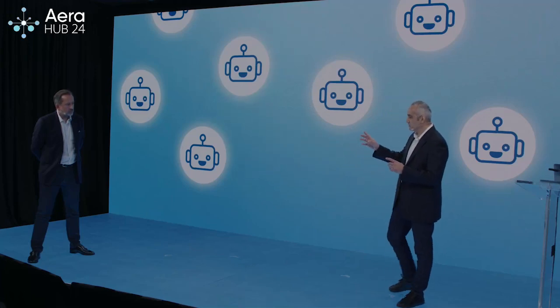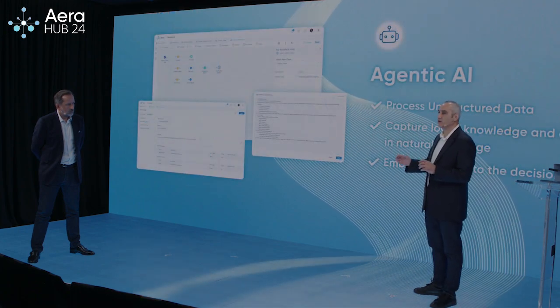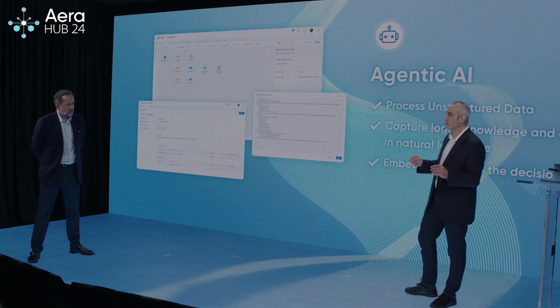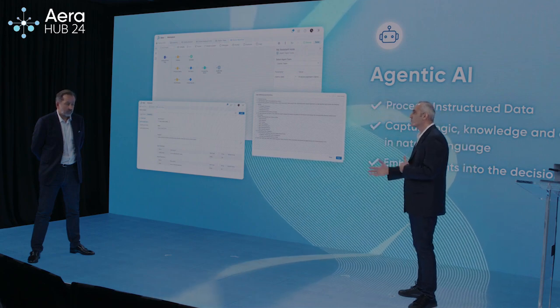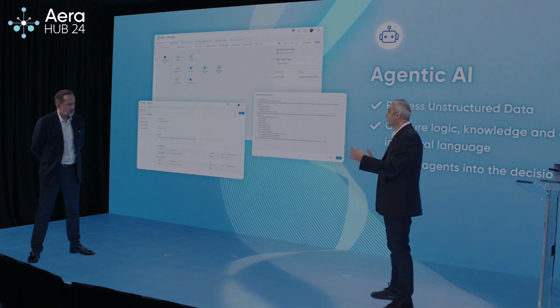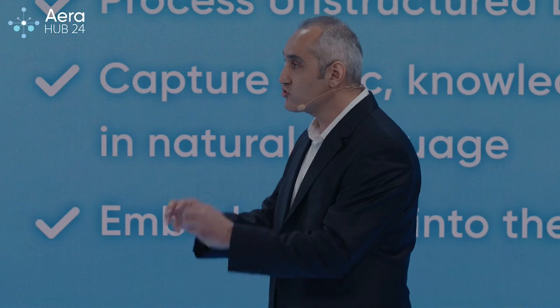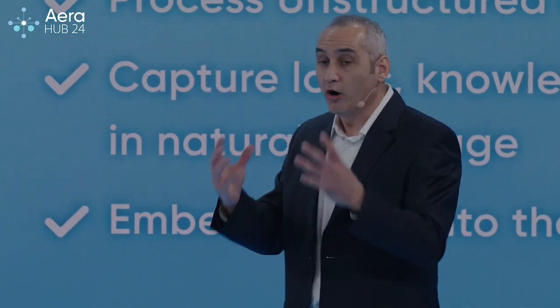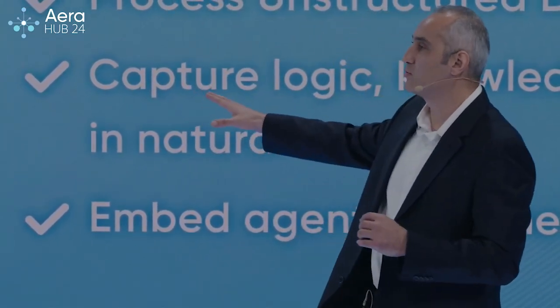I'll give you one example. Let's think about claims. Claims are something all of our clients deal with. Their business partners send these, and it's very unstructured data, lots of different types of papers, thousands of different documents. Now, as an end user, I can instruct my knowledge, my expertise about how to process these claims into an AI agent, and then let it get the work done for me.